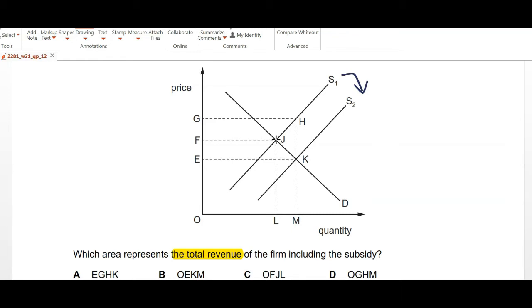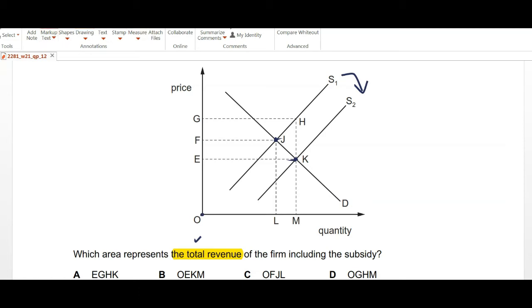The original equilibrium point was at J, and now this has moved to K. So we can see that this increase is as a result of the government subsidy. Now the question is only referring to the total revenue. So total revenue is the total area that is covered from point O to the new quantity level.